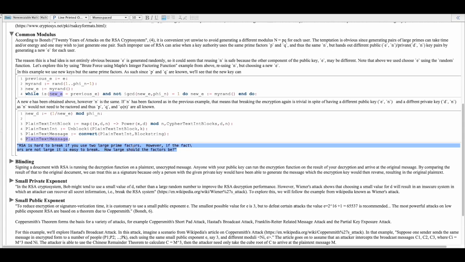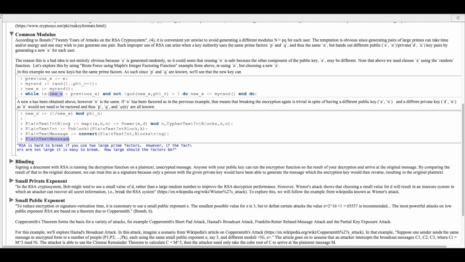So that is why it's unsafe. The keys are different, but the n is the same. I didn't walk through the whole thing about factoring P and Q out, but you can see how, even though the keys are different, if one were compromised, they all would be.